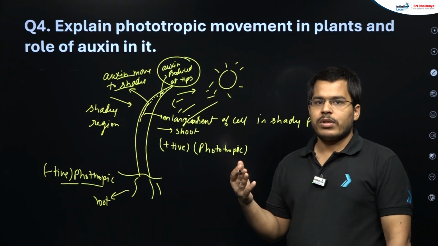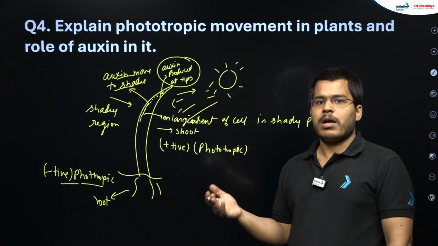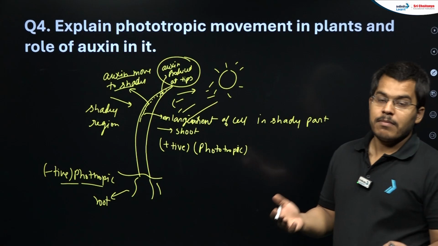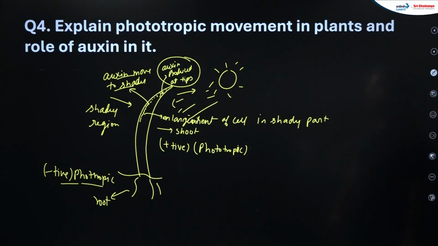There is a hormone that is helping in the phototropic movement of the plant. Name that hormone and explain the process, like that also it can come. But it's a very important question, students. Okay, the phototropic movement in plant, how it happens and how auxin is helping in it.